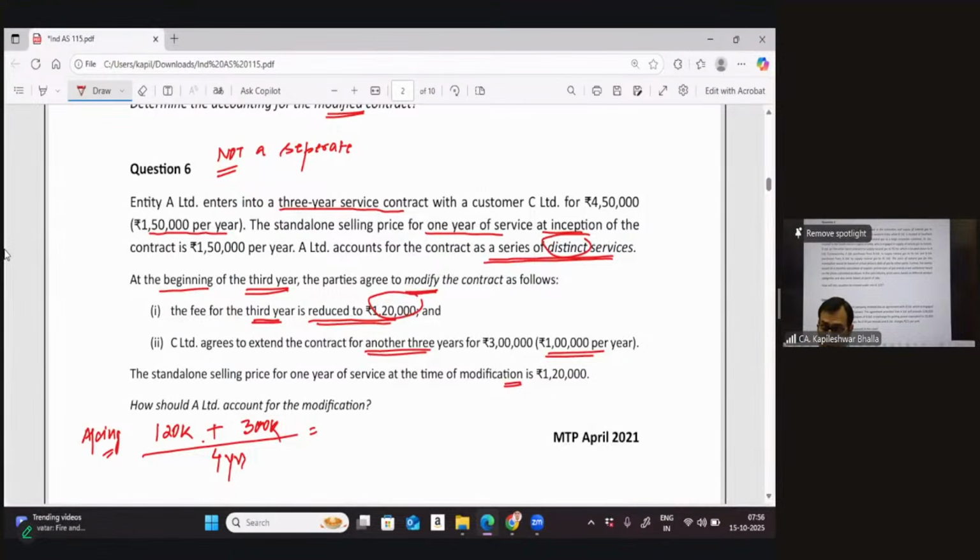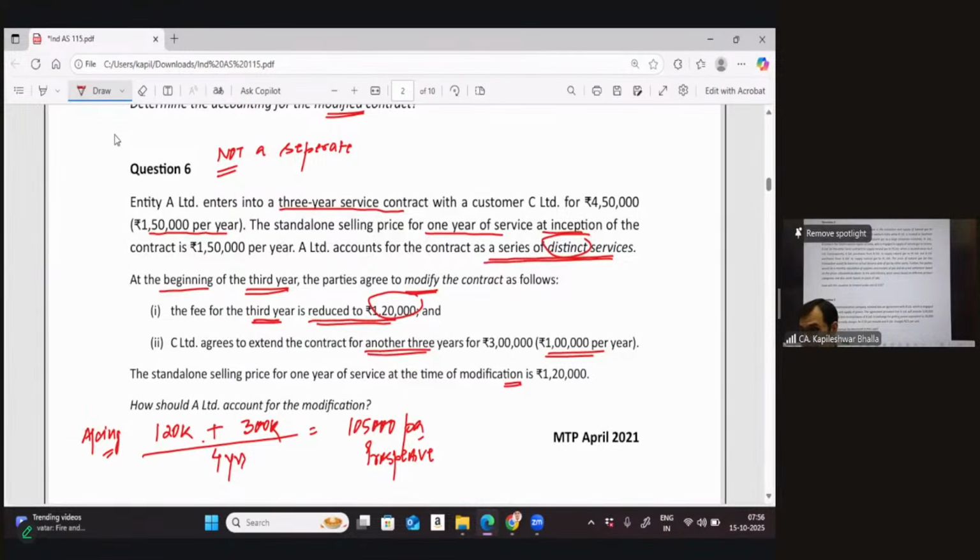So the standard makes a clear-cut distinction that when the goods are distinct and you say it is not a separate contract, you need to consider the remaining consideration of the existing contract, add whatever is the additional consideration, and spread it over a period of 4 years. I guess this comes to 1,05,000 per annum. That's right. So now the company is going to account for a revenue to the extent of 1,05,000 for the next 4 years to go. And this is indirectly, you can say, a prospective accounting. This is what we technically say is a prospective accounting.